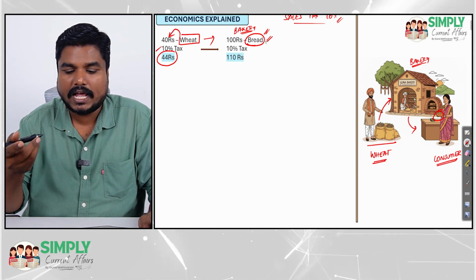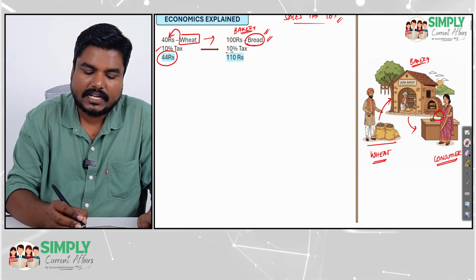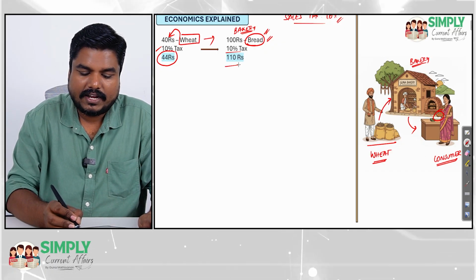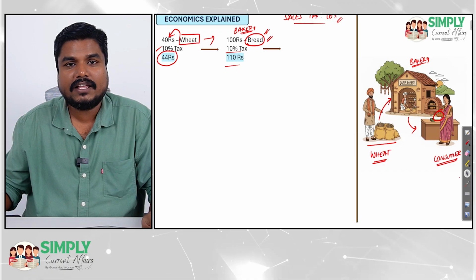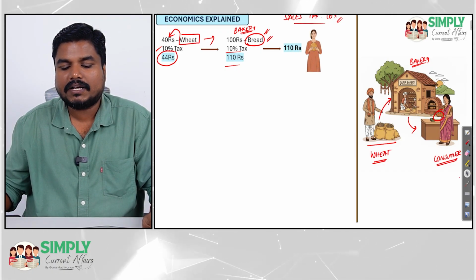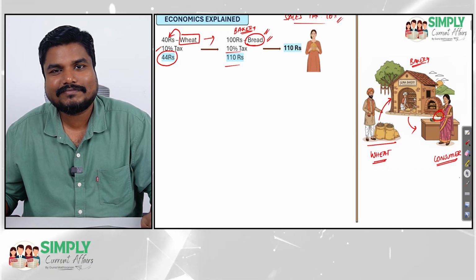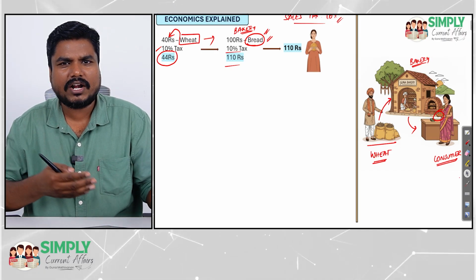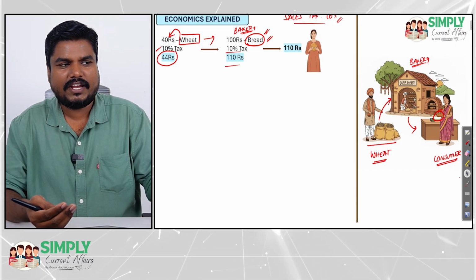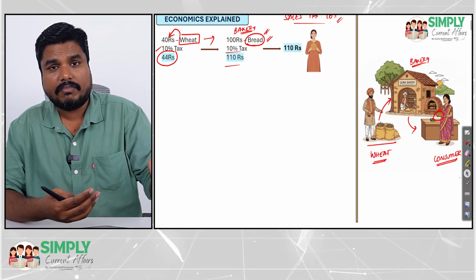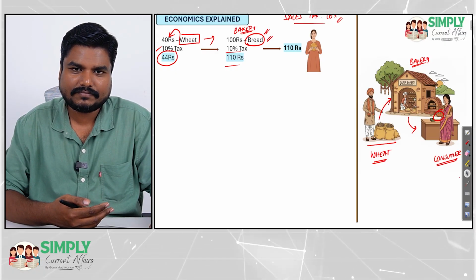When bread is sold, again sales tax has to be imposed. 10% tax has been imposed, and now it has become 110 rupees. So this 110 rupees worth of bread will finally be purchased by the consumer. Very simple. Whenever a product is sold, 10% sales tax is imposed. When wheat was sold, 10% tax. When bread was sold, 10% tax.